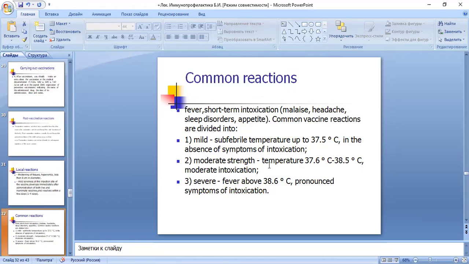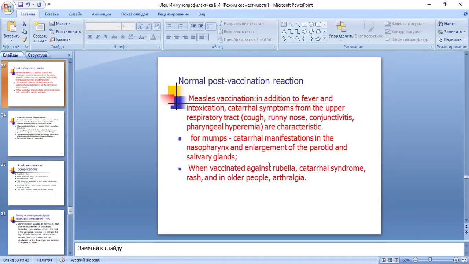Common vaccine reactions are divided into mild, subfebrile temperature; moderate, temperature higher than 38.5 degrees; and severe, fever above 39 with pronounced symptoms of intoxication.